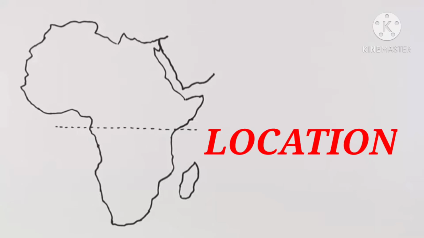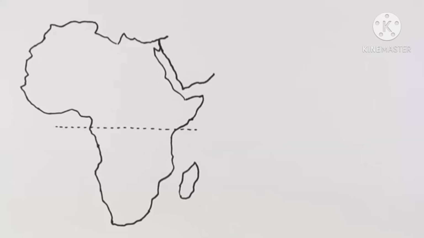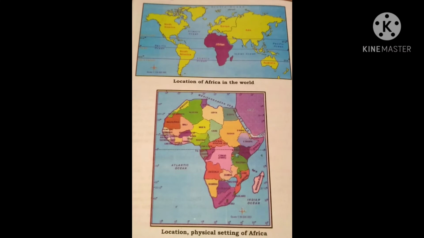Now let's study about location. Kids, Africa lies between 37° north and 35° south latitude and 17° west to 50° east longitude. It is very interesting to note that the equator almost passes through the center of Africa. Hence, it is known as the central continent. Both the Tropic of Cancer and the Tropic of Capricorn pass through Africa. The prime meridian cuts across Africa on its western side.